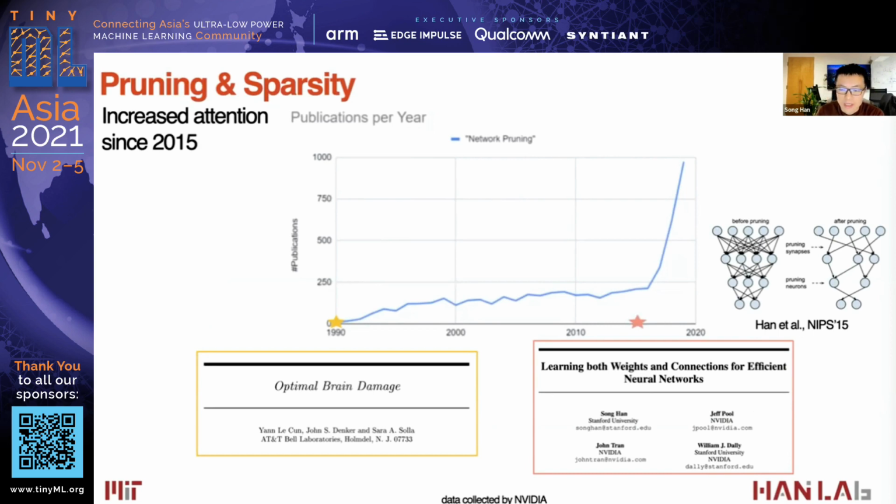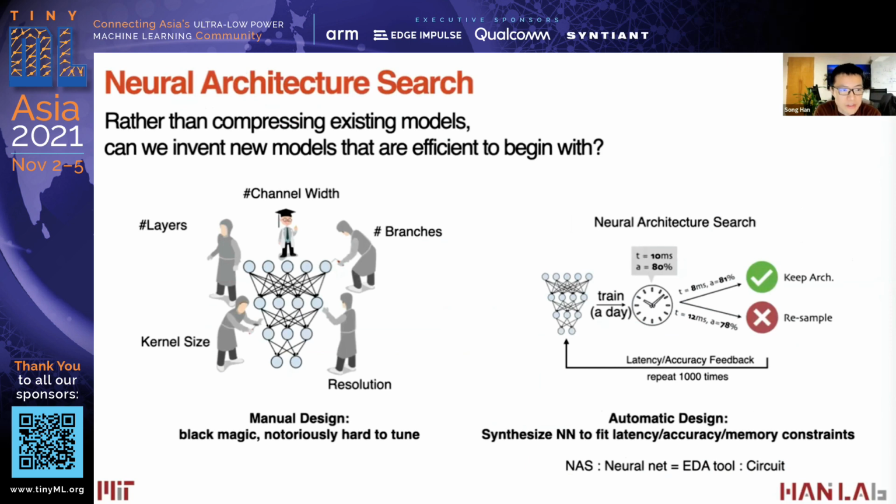The next question we want to ask ourselves is, rather than compressing existing models, can we invent new models that are efficient to begin with? So I'll also introduce neural architecture search, where rather than manually designing the neural net architectures, including the channel, branch, resolution, kernel size, and layers, which used to be black magic and is notoriously difficult to tune, can we automatically design those neural nets to fit the latency, accuracy, and memory constraints? Neural architecture search to a neural net is like an EDA tool to a circuit.